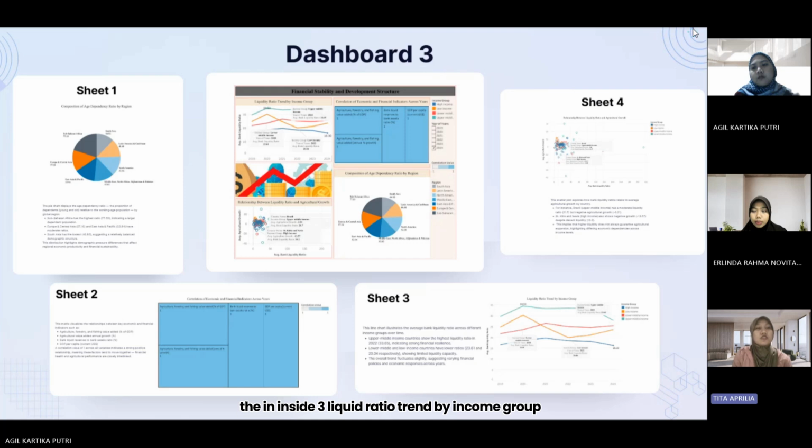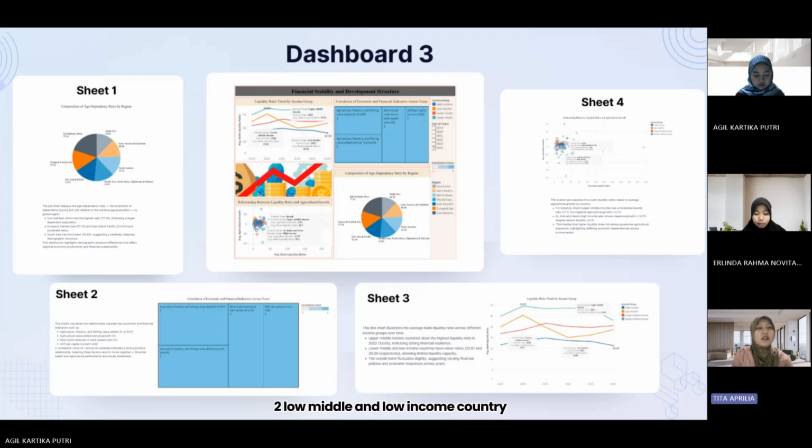In insight 3, liquidity ratio trend by income group. The line chart illustrates the average bank liquidity ratio across different income groups over time. One, upper middle income countries saw the highest liquidity ratio in 2022 at 3.65, indicating strong financial resilience.